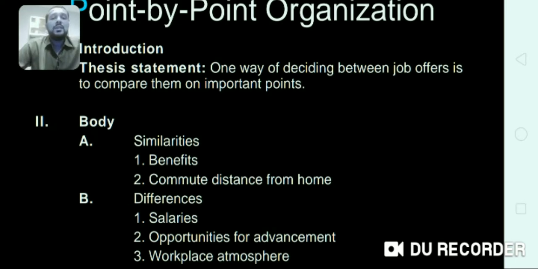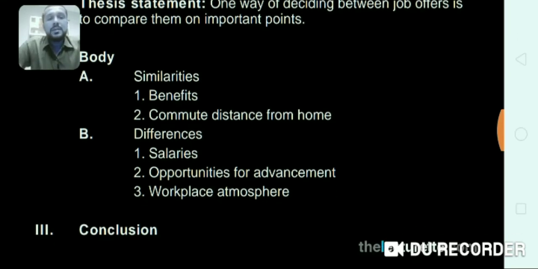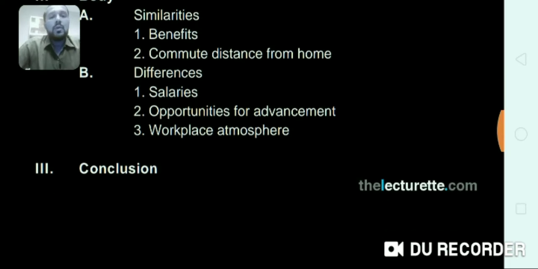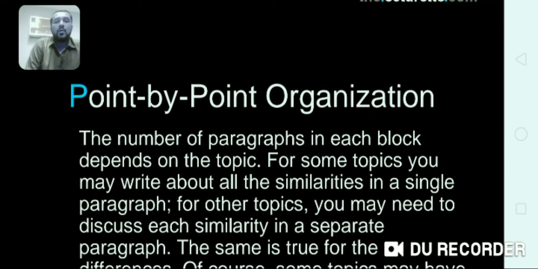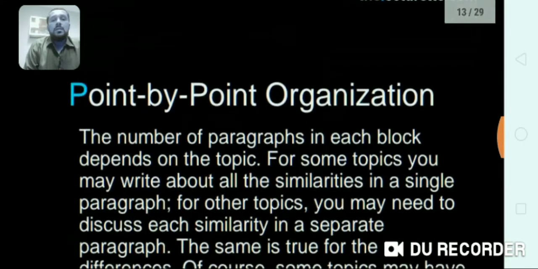And then you will write job B, benefits and commute distance from home. Then differences: salaries, opportunities for development, workplace atmosphere, and so on, and then conclusion.